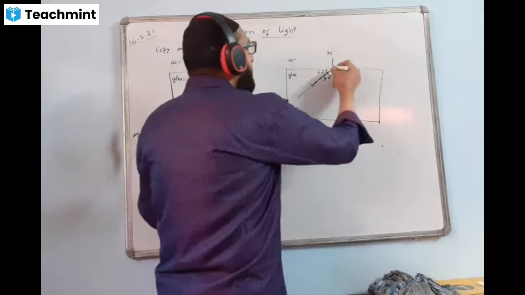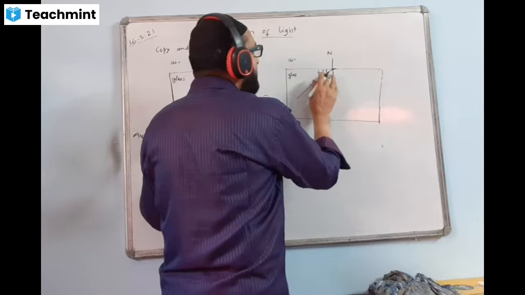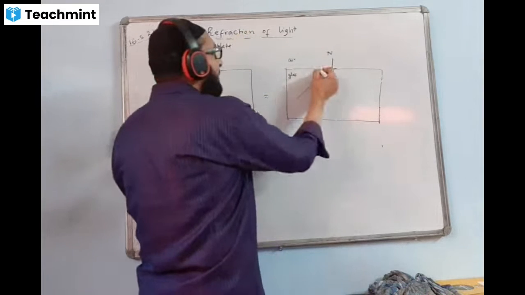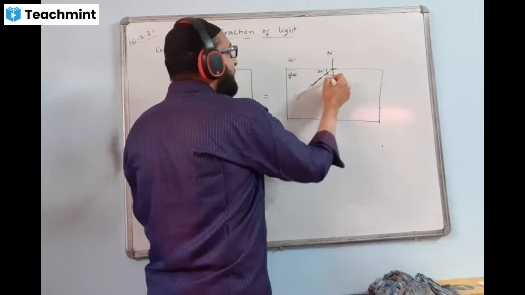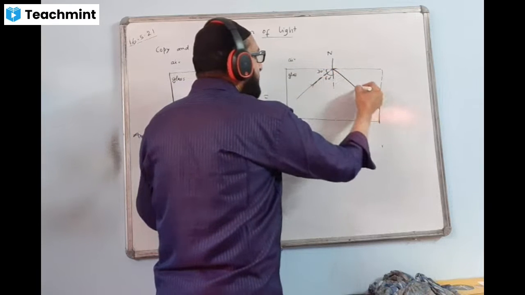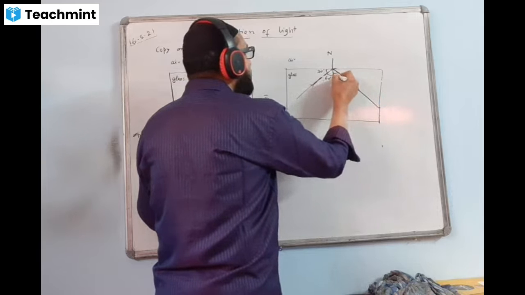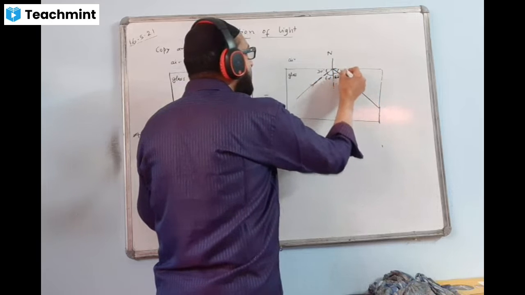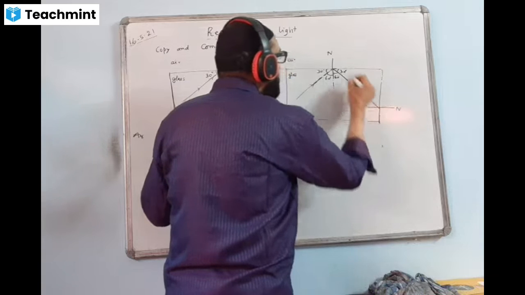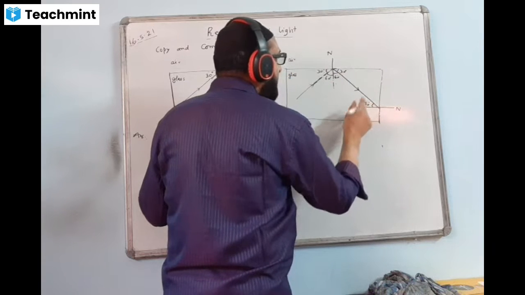Now, here we'll be doing as is first. This is 30. I've changed the questions. This is 30 degree, right? 30 degree here. This will be 60 degree. The ray will be undergoing TIR, total internal reflection. This angle will be 60. This is 30. This also will be 30. Here I'll draw a normal line. This is 30. So this angle will be 30 degree here.